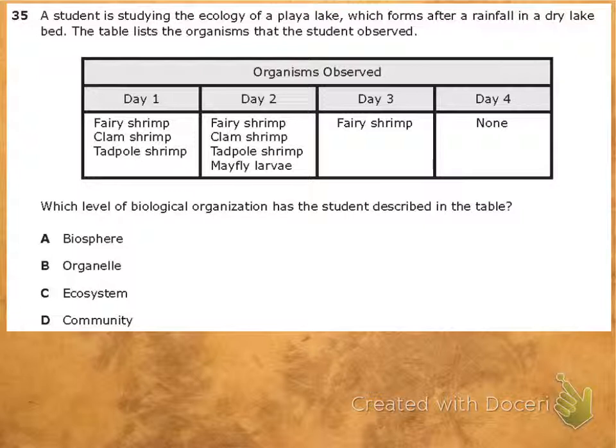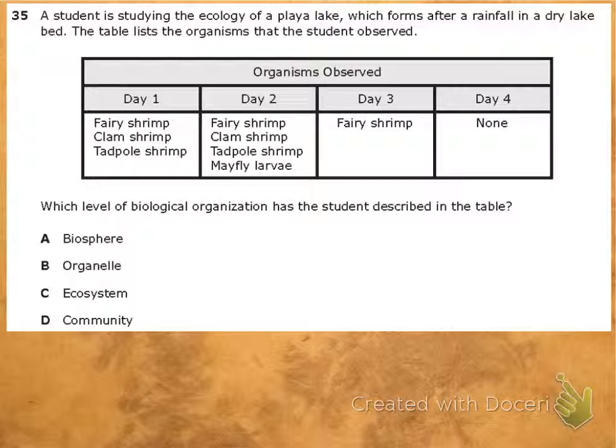Alright, let's go over question 35. If you'd like to read through that quickly by yourself, pause and do so. Otherwise, we're going to get on with it. A student is studying the ecology of a playa lake, which forms after a rainfall in a dry lake bed. This table lists the organisms that the student observed.